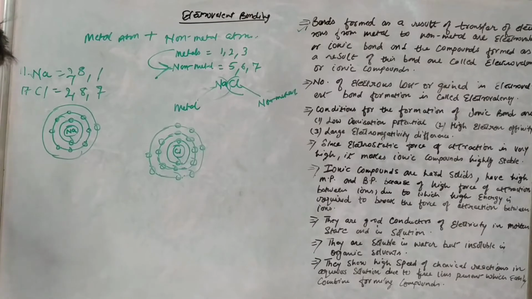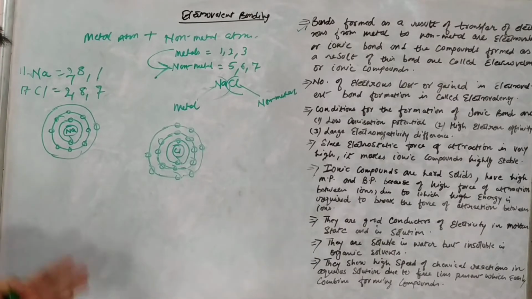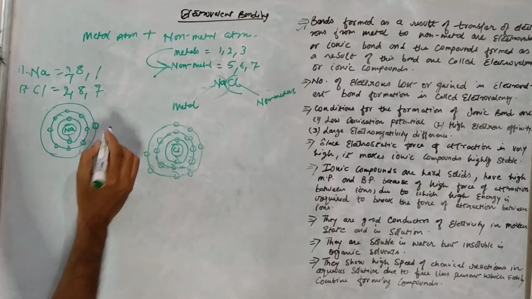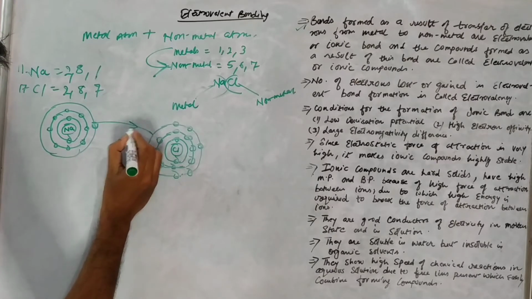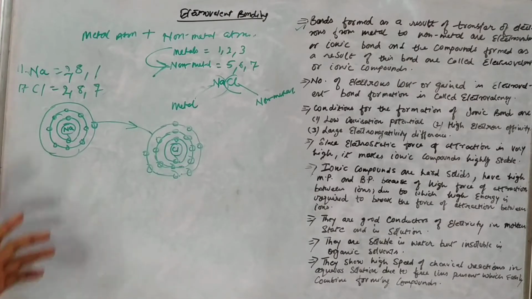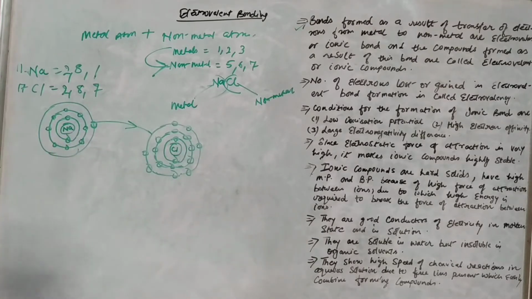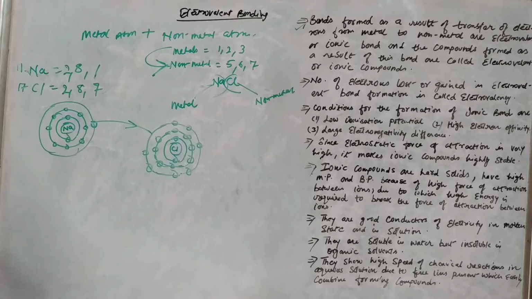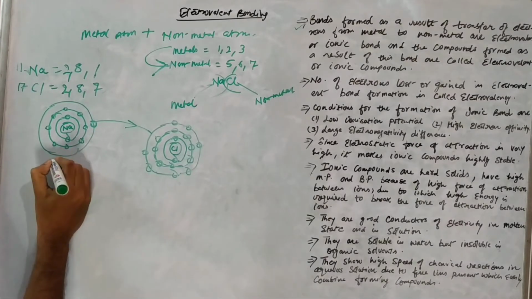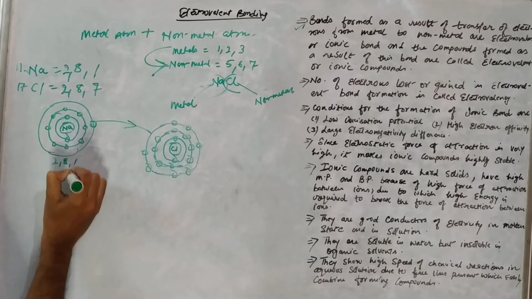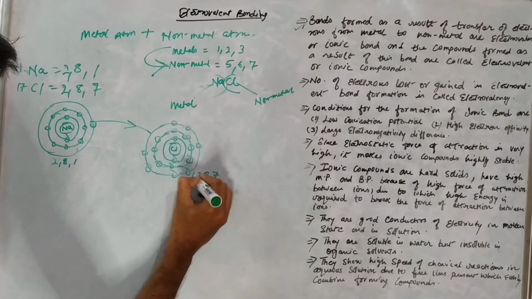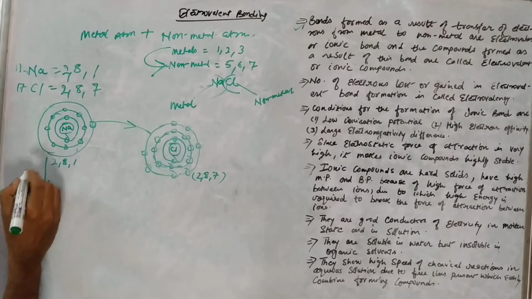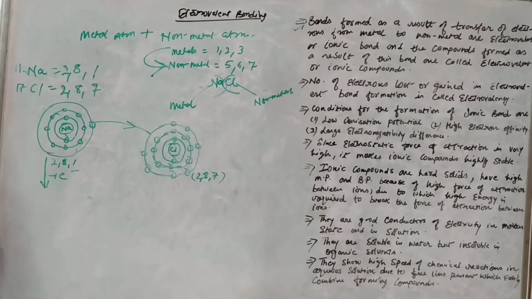So what happens is, as we have already discussed, that transfer of electron will take place from sodium to chlorine. So sodium will lose its outermost electron and it will transfer this outermost electron to chlorine. So this shell will disappear because there was only one electron in the outermost shell. When this electron gets lost, this shell will go off, and there are already 8 electrons in its outermost shell then. So earlier it was 2 8 1, this was 2 8, right?